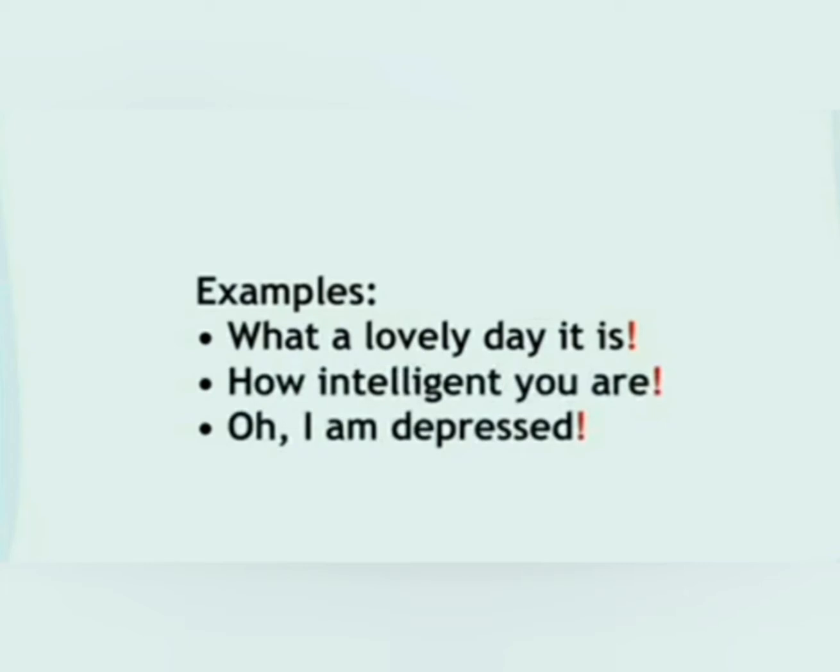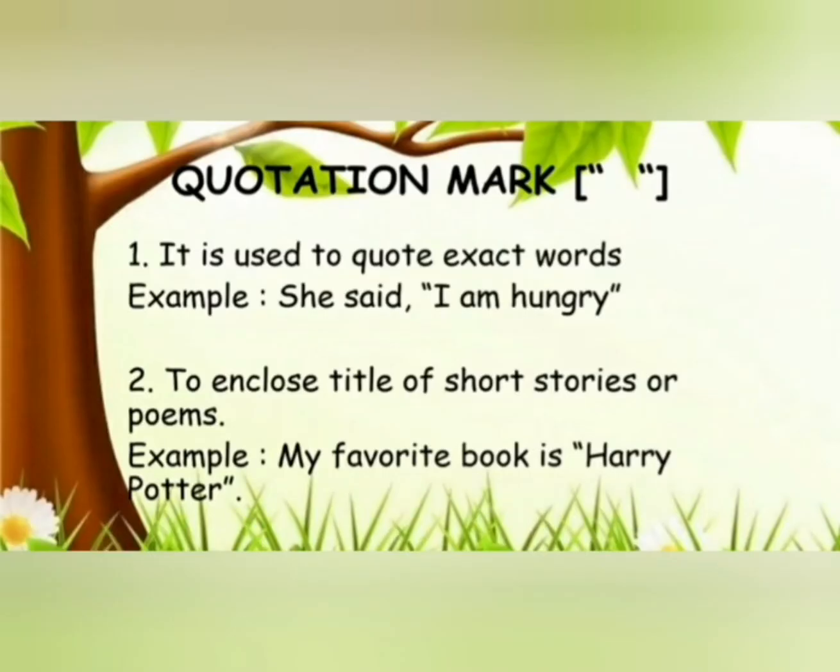Next punctuation mark is quotation mark. It is also known as inverted commas. It is used to quote exact words. Means the quotation marks are used to set off the actual words used by the speaker. Example: she said, comma, inverted commas start, I am hungry, inverted commas close.